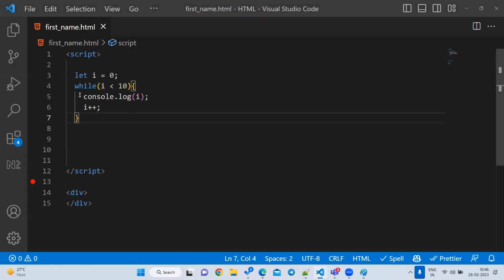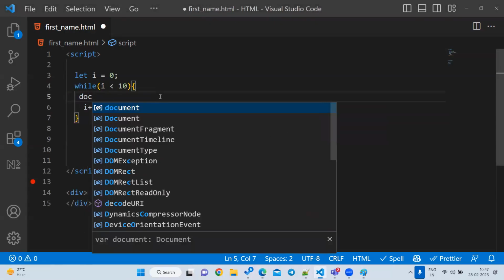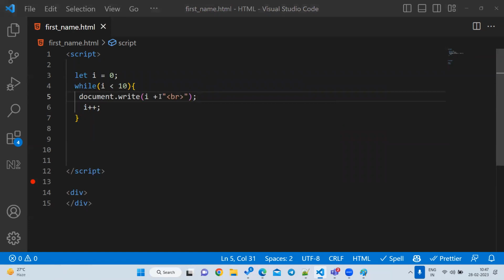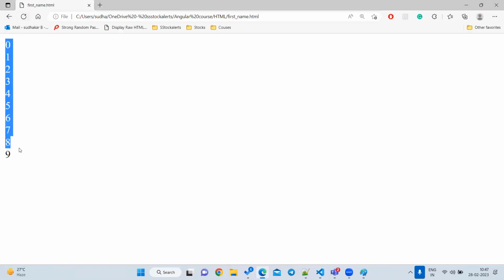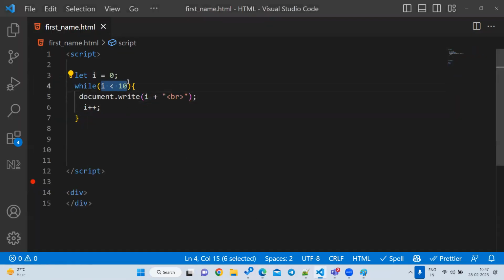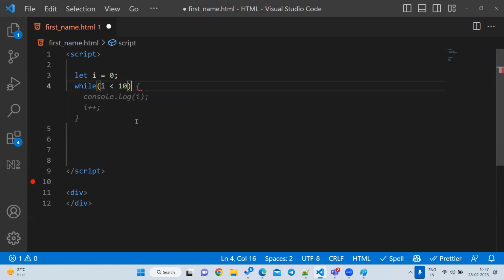Instead of writing here, let's write document.write(i), so that we can see it here. So 0, 1, 2, up to 9. What is the difference between here and there? Here how many parts are we having? Only one part, that's all. We are not having multiple parts. Whenever you are going to write only one line, these brackets are optional, but always try to write the brackets. So for this line, whatever increment or decrement you are doing, try to do it in the last line, first line, anywhere you want. Not a problem. But you must write the condition.